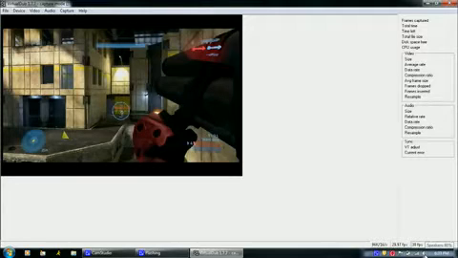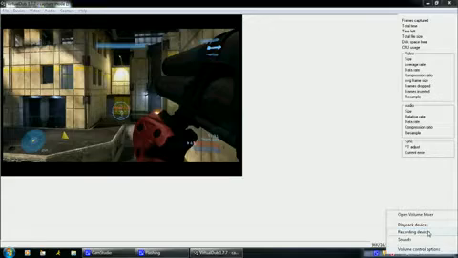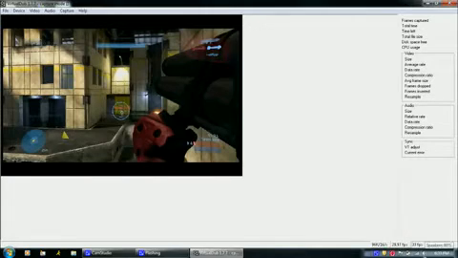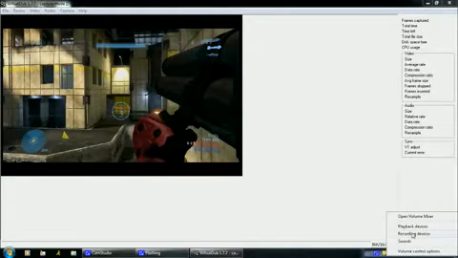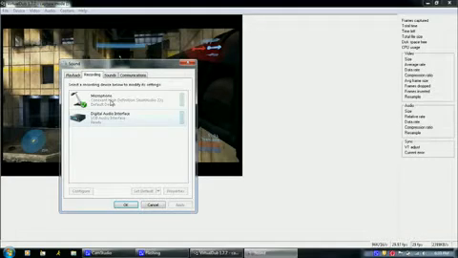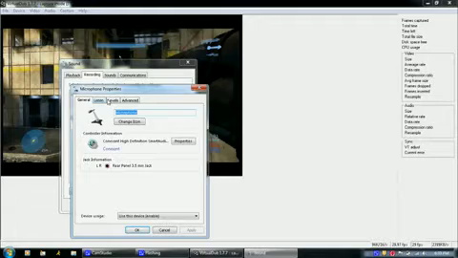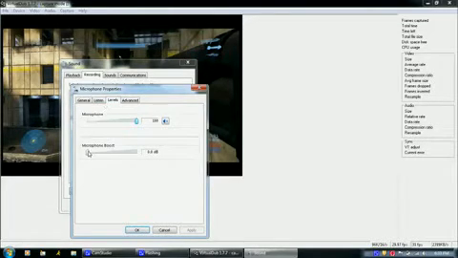Second thing, if you record like this, you're going to get bad audio. So go to recording devices down here: right click your speaker button, recording devices, double click your microphone, go to levels, and make sure this is at 0, and this is 100%.